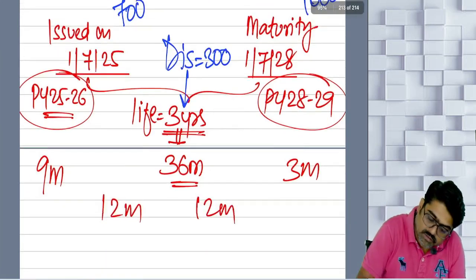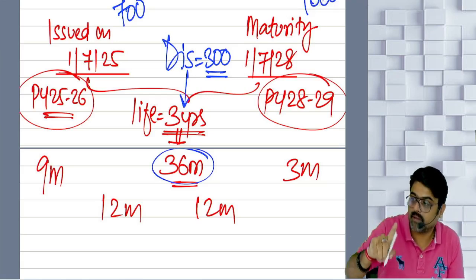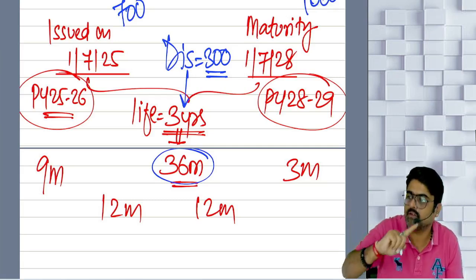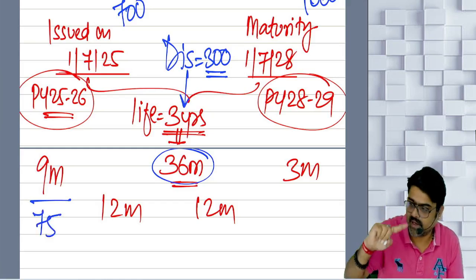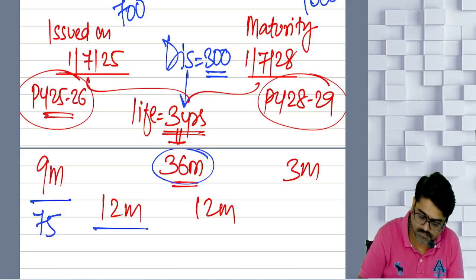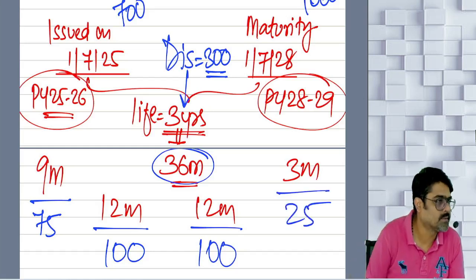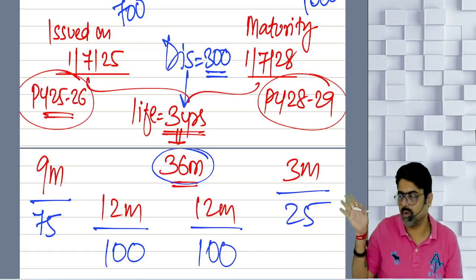So this 300 is the discount for how many months? Out of that, 9 months discount will be how much? 300 divided by 36 into 9. How much? 300 divided by 36 into 12. Here also, and here it will be. So this way you are going to claim the discount.